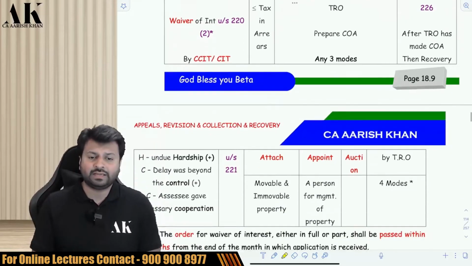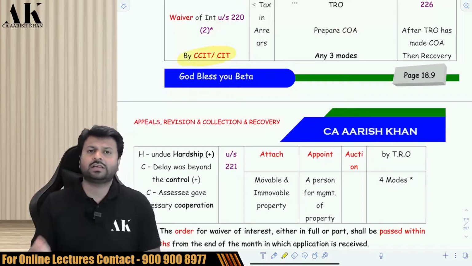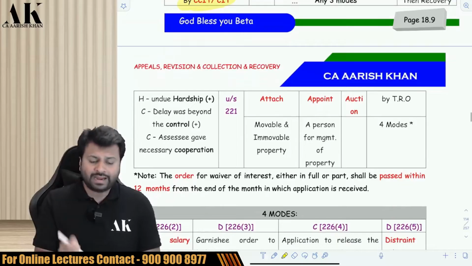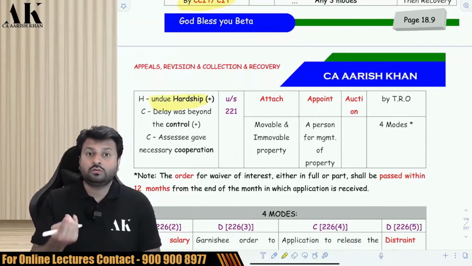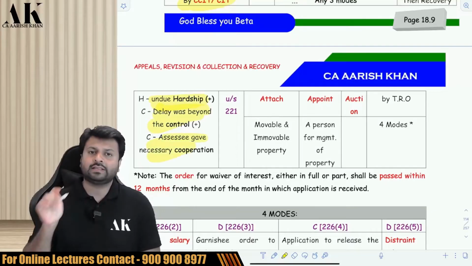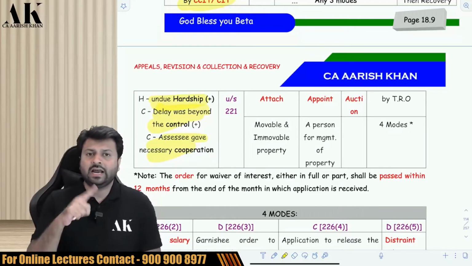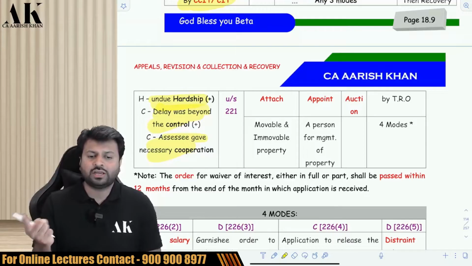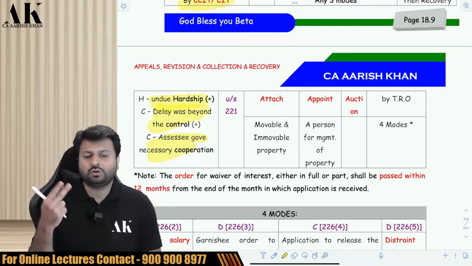Yes, it can be waived by Chief Commissioner or Commissioner if 3 conditions are fulfilled. You have to prove that there is an undue hardship on you. You have to prove that the delay by you was beyond your control, and you have to prove that you always gave necessary cooperation to the department. Undue hardship, delay beyond control, and third one was you always gave necessary cooperation.